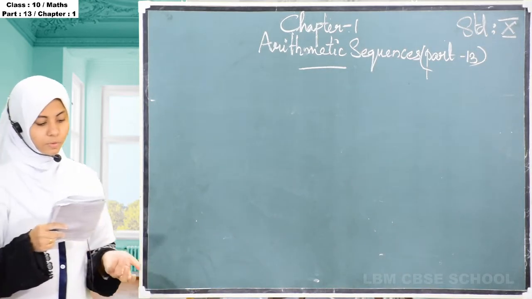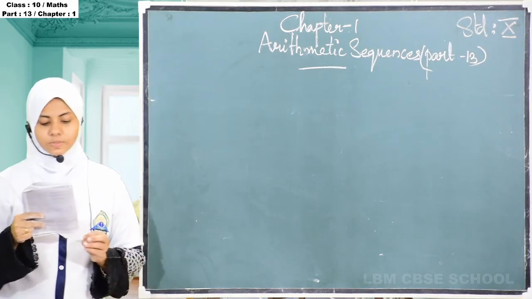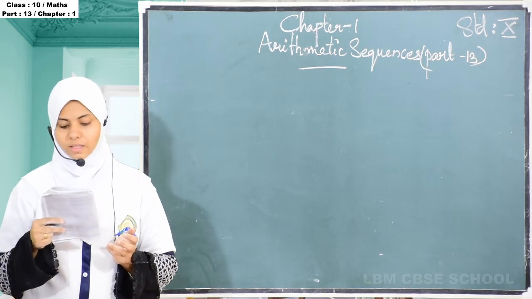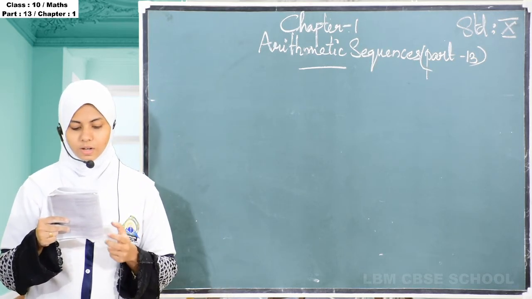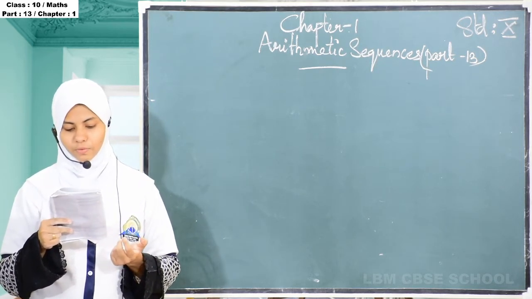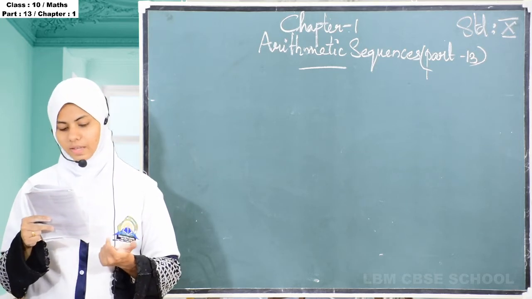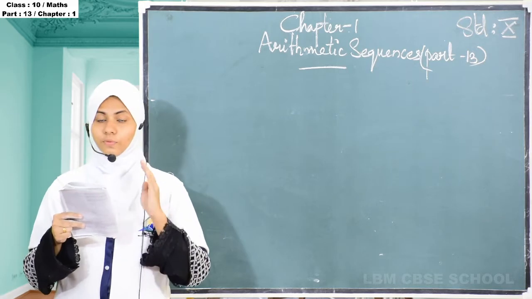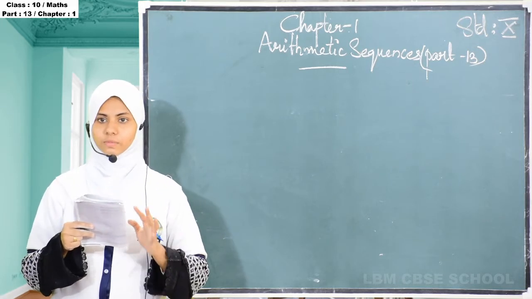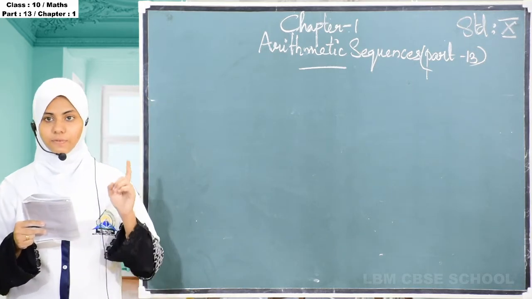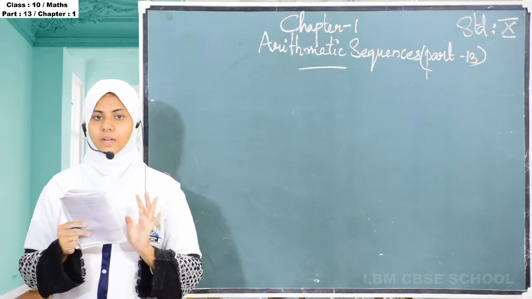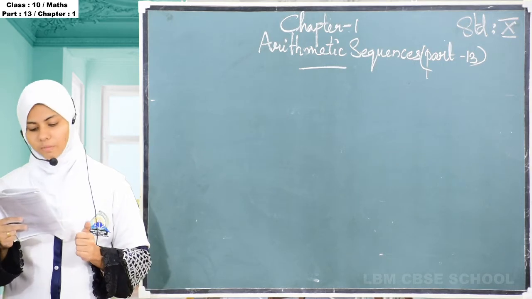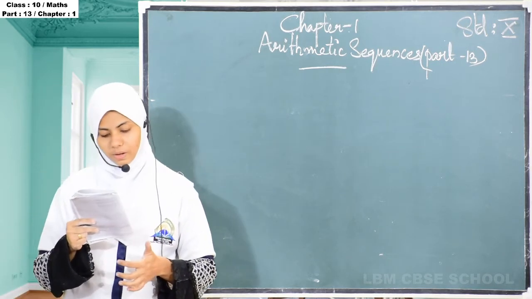Then we are moving to the third question, that is, prove that for any 4 consecutive terms of an arithmetic sequence, the sum of the 2 terms on the 2 ends and the sum of the 2 terms in the middle are same. That is, the question is that 4 consecutive terms full ഉണ്ട്. അതിനകത്ത് ഫസ്റ്റിലും എൻഡിലും വരുന്ന ടേമിൻ്റെ സമ്മും മിഡിലിൽ വരുന്ന 2 ടേമിൻ്റെ സമ്മും same ആണെന്ന് prove ചെയ്യണം. Okay, so